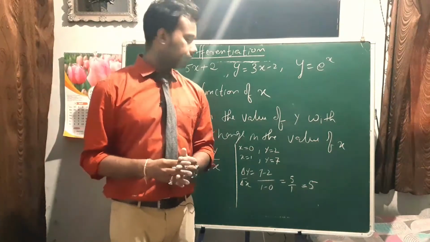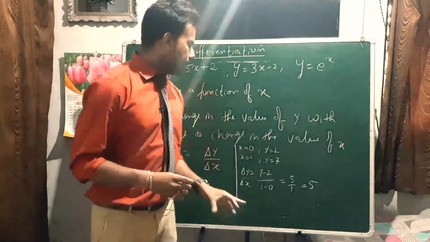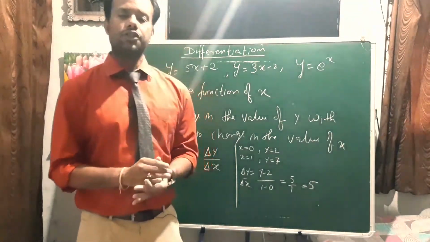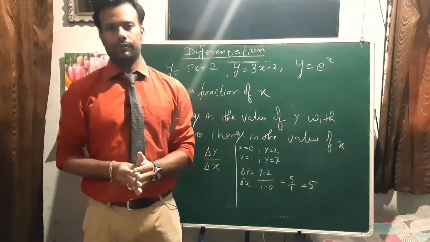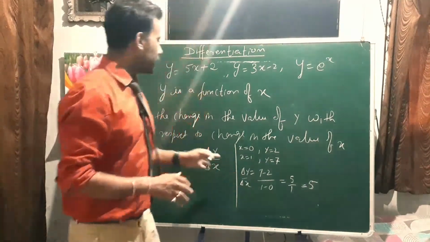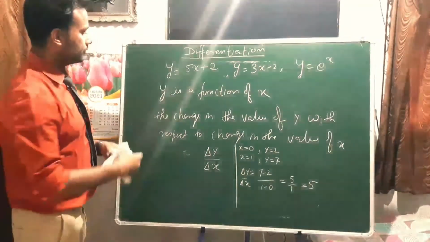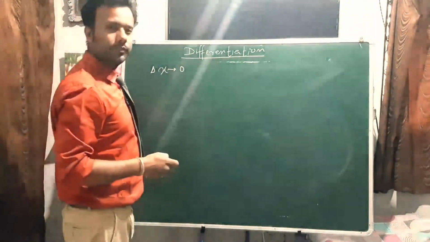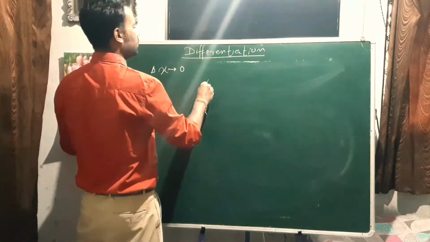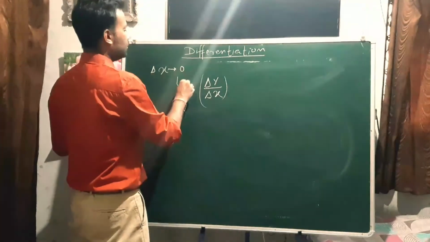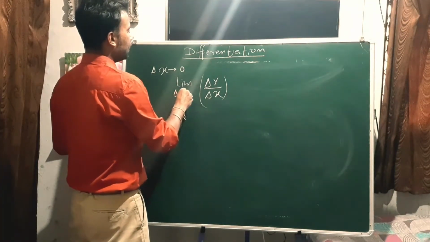Now what if the change in the value of x is too small, just above 0? So if the change in x tends to 0, then del y by del x, in the limit that del x tends to 0.